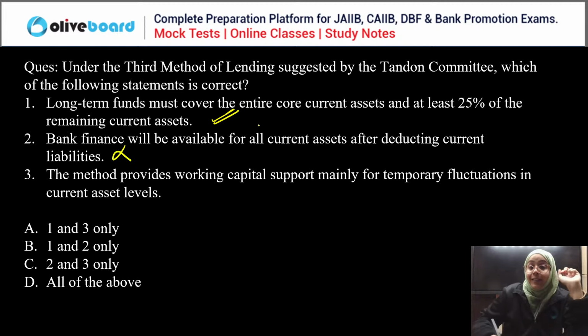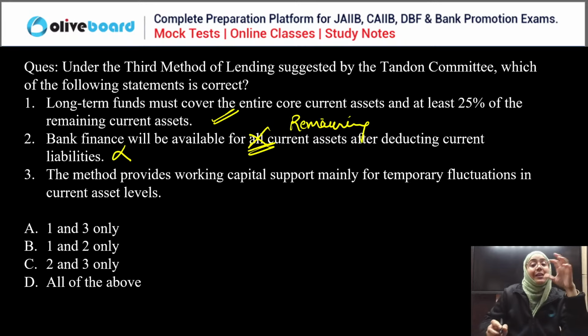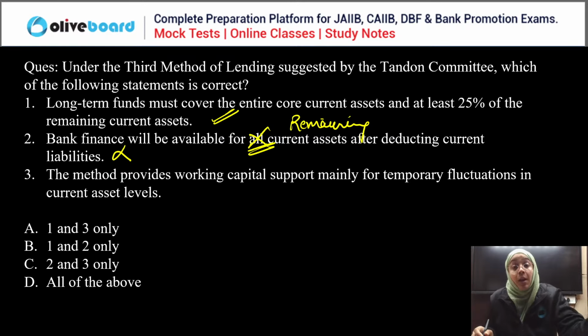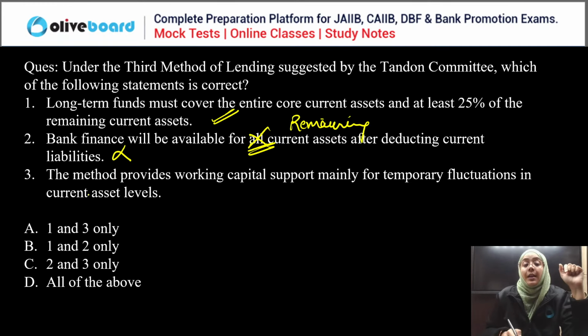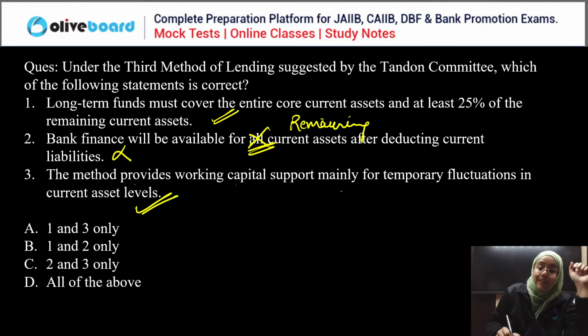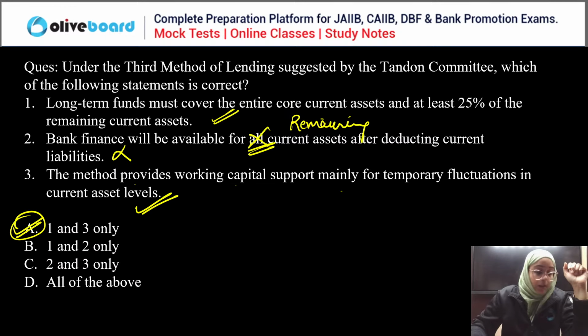No, it is not for all the current asset, it is for the remaining current asset because 25% is contributed by the borrower. Remaining, the bank has to provide the finance. So second is incorrect. Now third, this method provides working capital support mainly for the temporary fluctuations. Yes, that is perfectly correct. So the correct answer is first and third. Clear, everyone? Done.